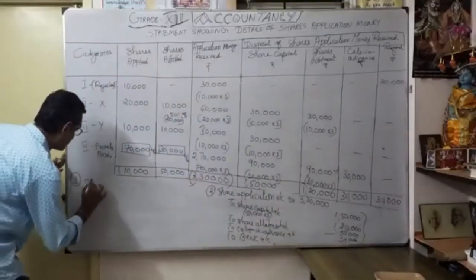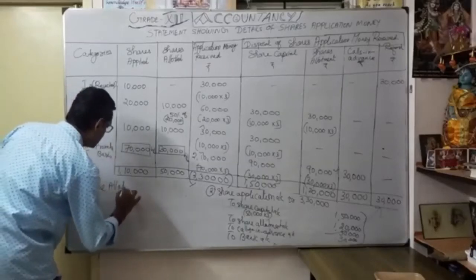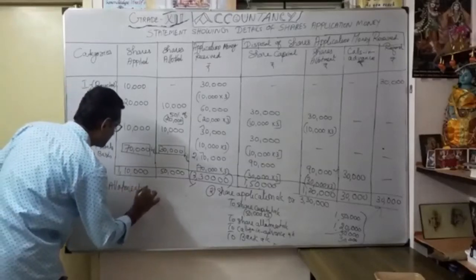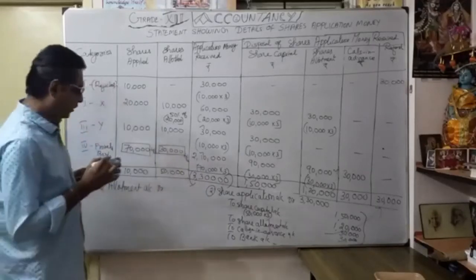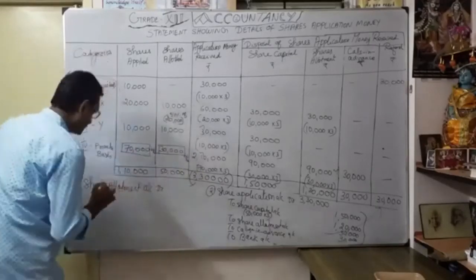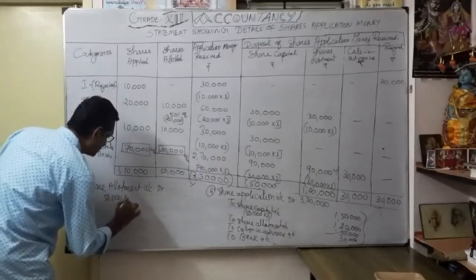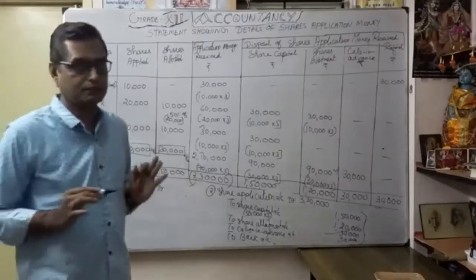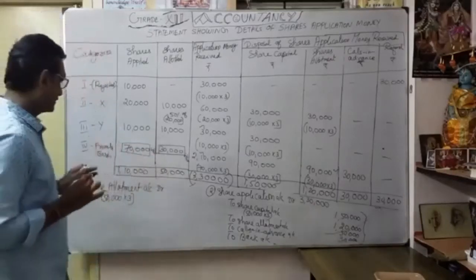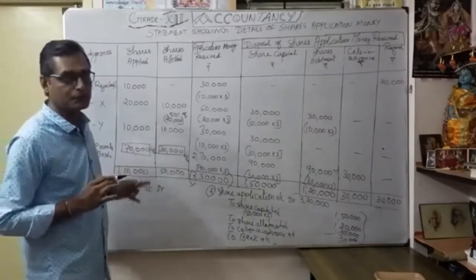Share allotment account debit. How much? You know how many shares? 50,000 shares allotted. 50,000 shares into 3 rupees, that is 1,50,000 as allotted shares. 3 rupees as share allotment money, 3 rupees application, 3 rupees share allotment.